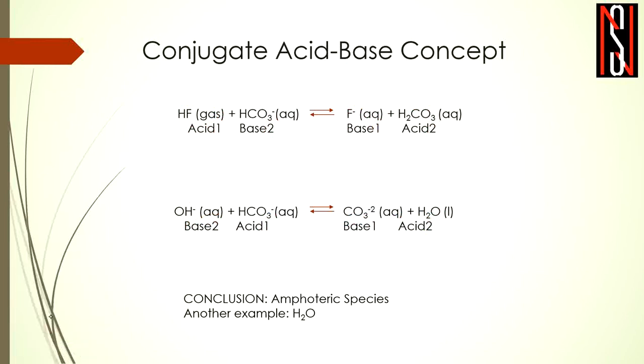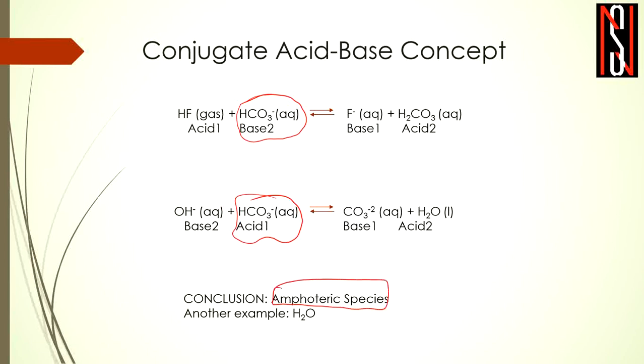In the first example, HCO3 minus is behaving as a base, right? Because it is accepting the proton. But in the second example, HCO3 minus is behaving as an acid, because it is donating the proton. So HCO3 minus can behave as a base as well as an acid in different examples. So these substances are named amphoteric species.